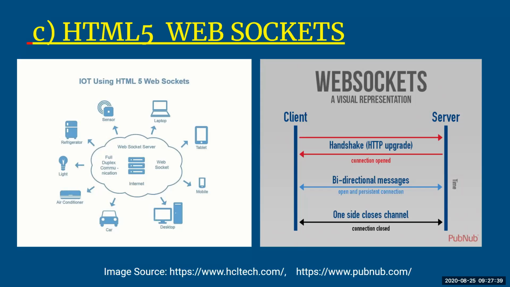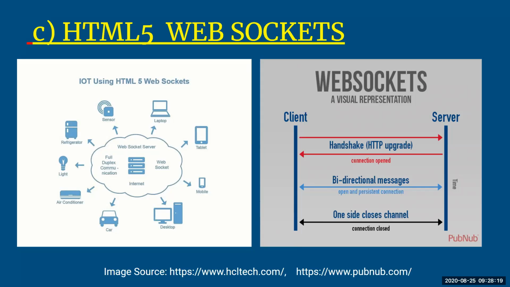For a simple WebSocket interaction, you can see over your screen there is a client and a server. Initially, between client and server there will be a handshake. That is the first step, wherein the client will check whether the server is active or not, whether it is alive or not. Once it is done, the next step is that the server will acknowledge it, yes, I am alive, and the connection will be open where they will start communicating with each other. In the next step, you can see there are bidirectional messages. Bidirectional messages means both of them will talk and interact with each other. They will send the information in real time.